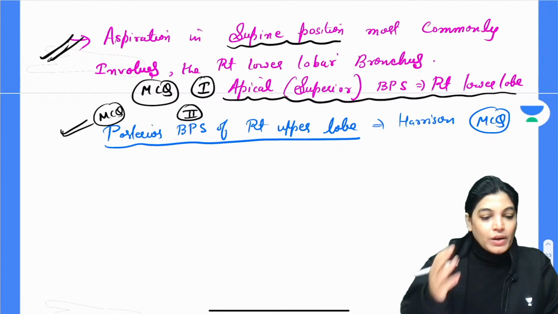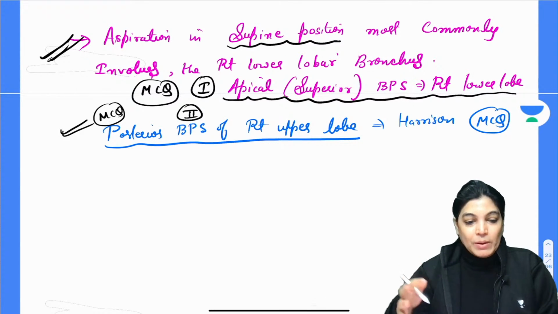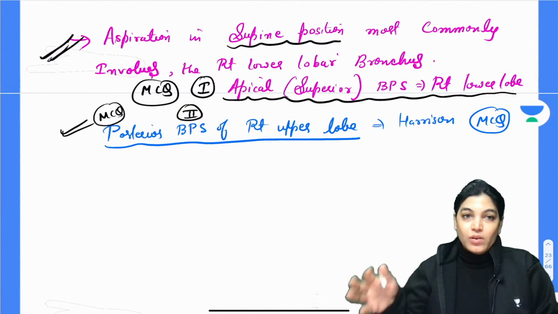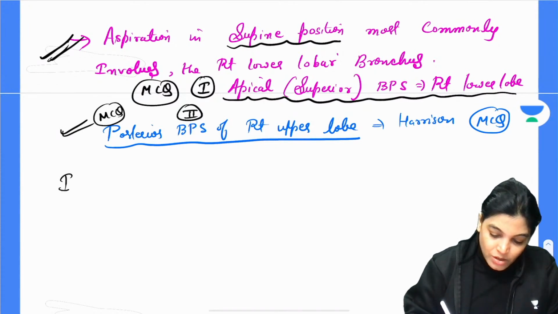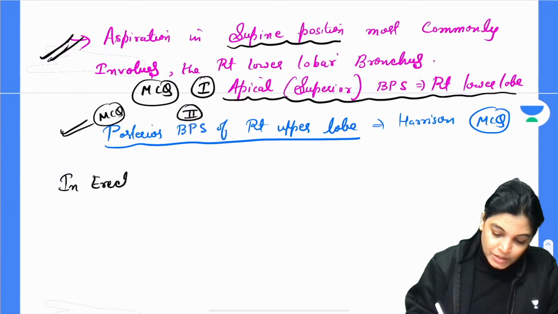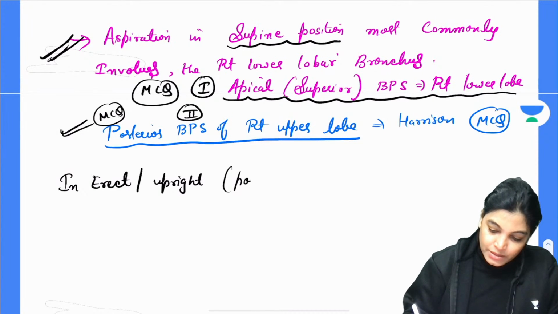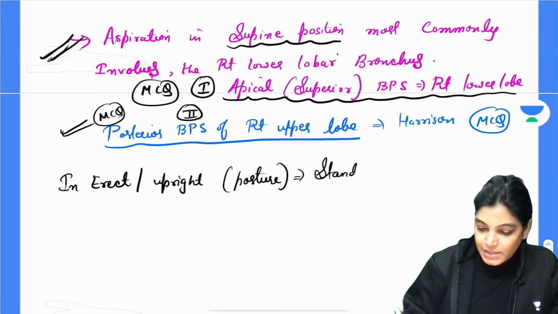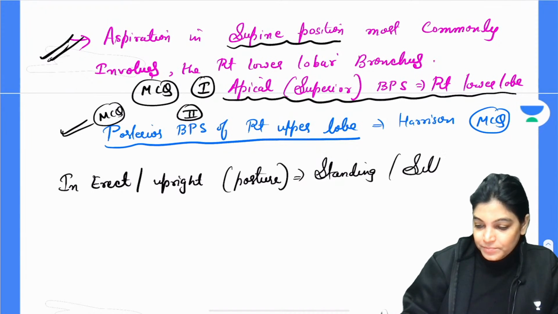Now, what I told you is that the bronchopulmonary segment involved will be different if the position of the patient is erect or upright, that is, a standing posture or the patient sitting.